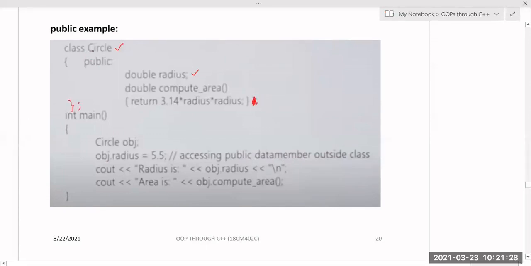So this is your class circle, and within the public section I have one data member which is nothing but radius. Okay, and after this we have a member function which is nothing but compute area, which is returning the area of the circle. That is nothing but pi r square, 3.14 into radius. This program has two things: one is data member radius and member function compute area, and both are in the public section.